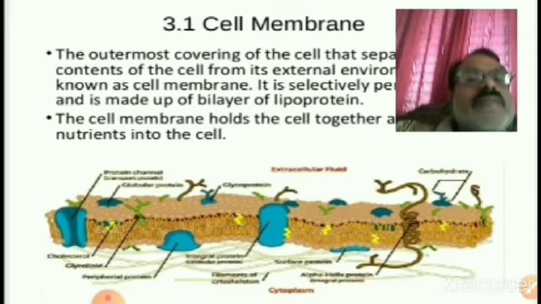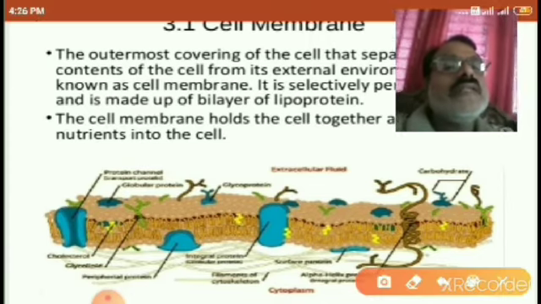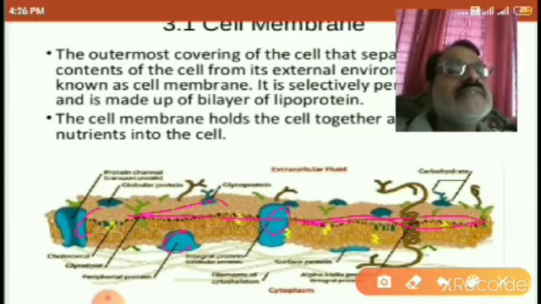See the diagram here, the cell membrane. These are the embedded proteins like this. This is the lipid layer going on like this.